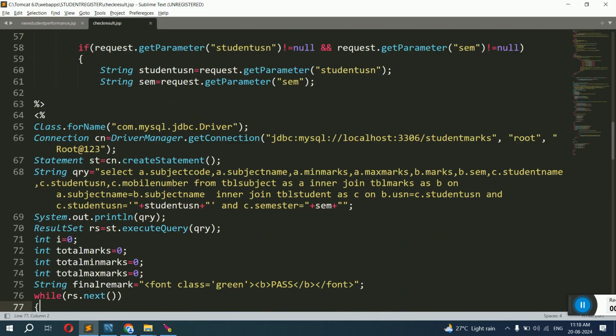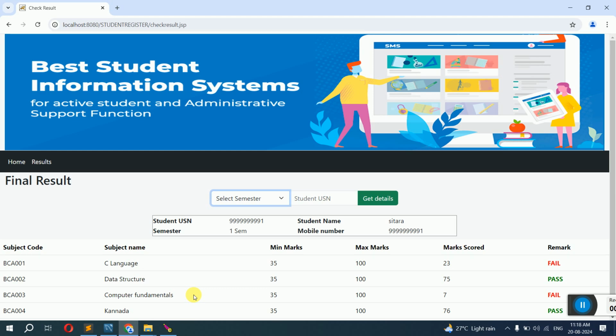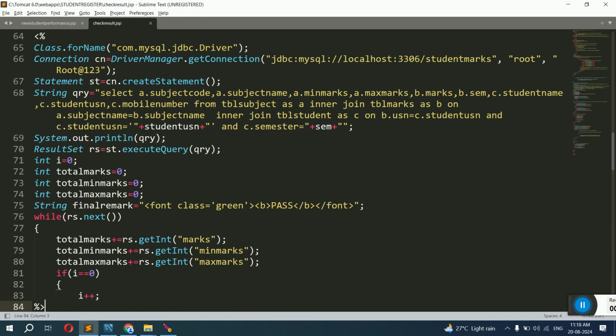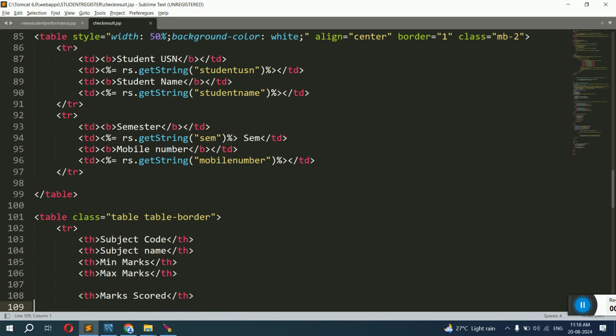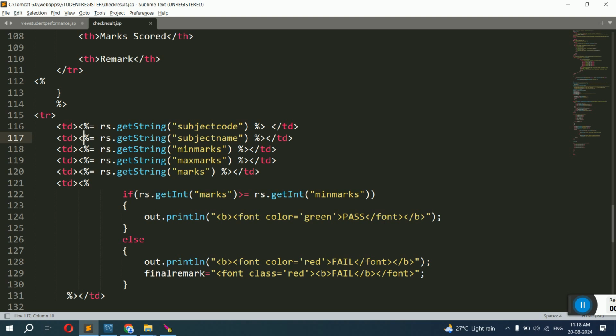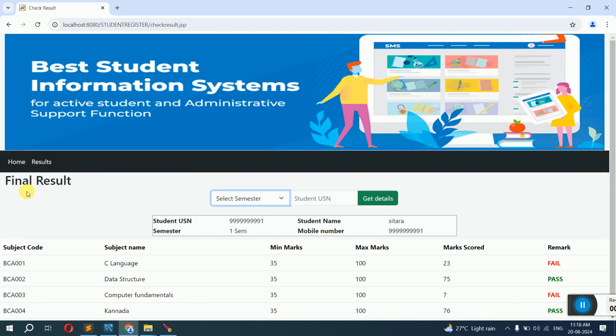That code is here. Now you can't search for the name C language here. You can't see C language anywhere because that data is retrieved dynamically in the system. So here is rs.subjectcode, rs.subjectname. These are the data which you have retrieved from the database. You can only change the labels in this case, like final result, student, USN, semester, student name. This is all data again from the database. You can't change this. Whichever you are seeing in dark font, you can change. Simple words. Got this point?